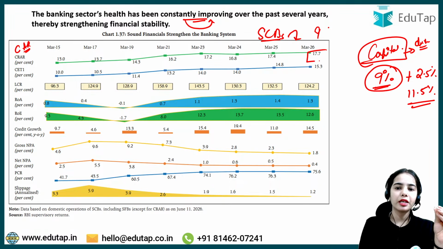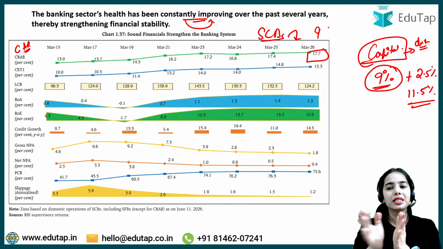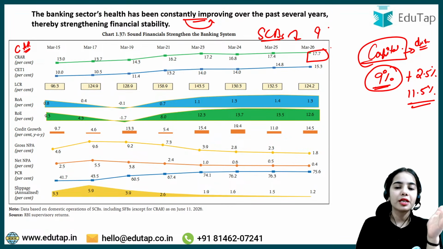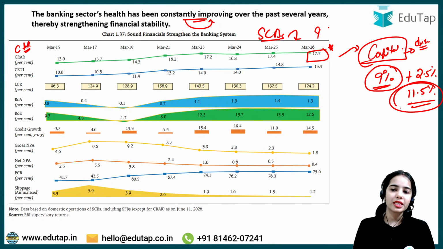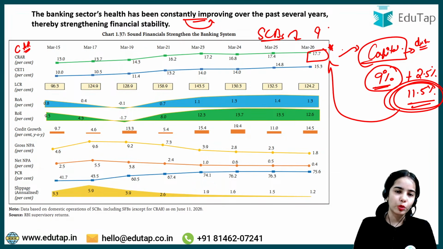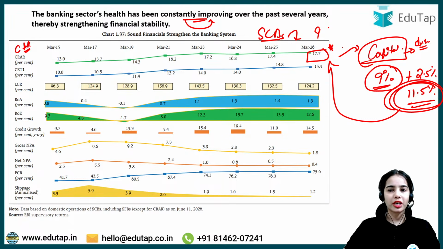But the banks are currently maintaining 17.7%. That means the banks are maintaining 17.7% of the capital. That means the banks have sufficient capital. Though the banks' minimum requirement is 11.5%, the banks are maintaining more. So that means the banks are in a very healthy position where the banks have sufficient funds to maintain good capital to handle the distress.